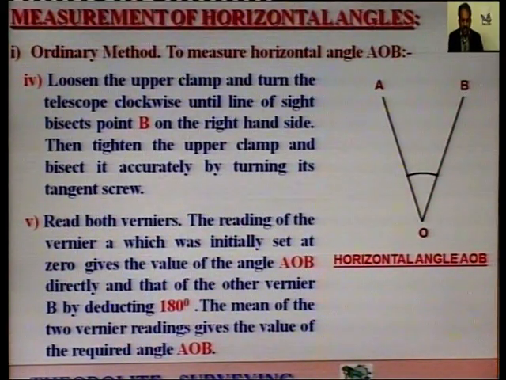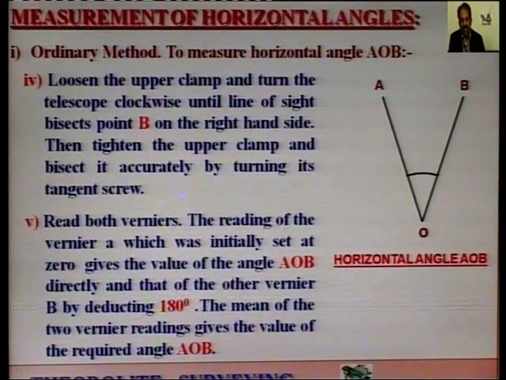Loosen the upper clamp and turn the telescope clockwise until line of sight bisect point B on the right hand side. Then tighten the upper clamp and bisect it accurately by turning its tangent screw or slow motion screw.